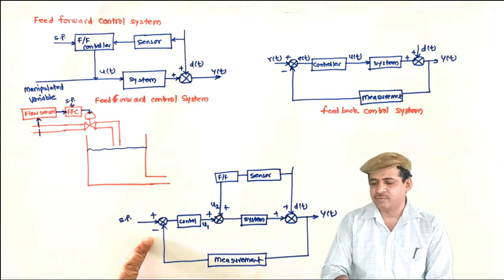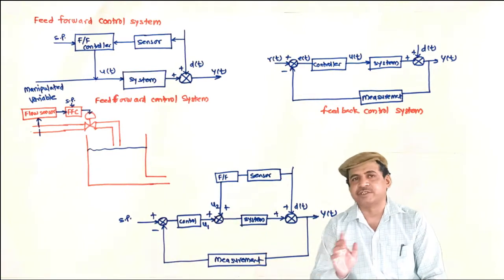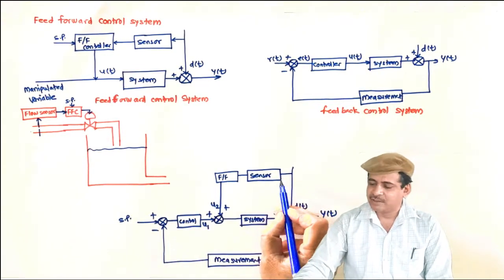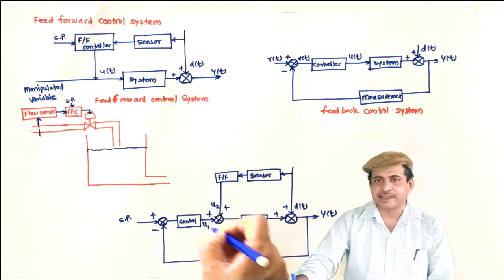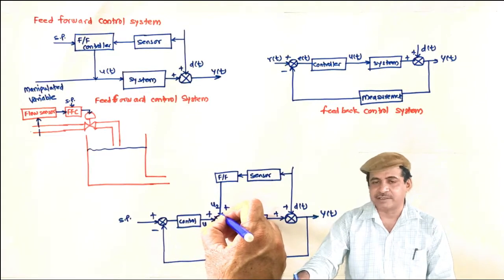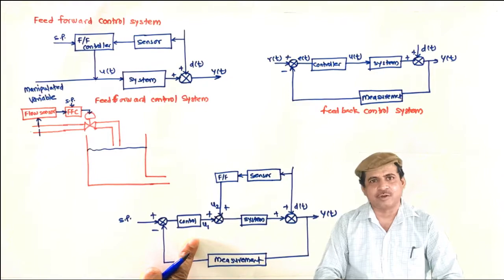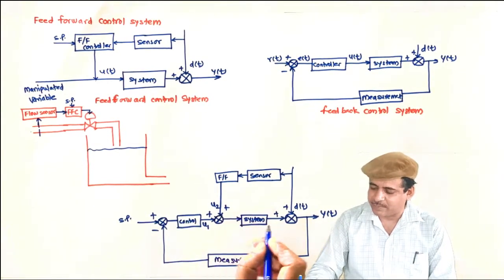Output is compared with the set point, error is generated, control signal U1 is generated, applied to the system. But whenever the disturbance comes, the sensor senses the disturbance, feed forward controller takes the action, adds its control signal here to the normal control signal generated by the feedback control system, and the total signal is applied to the system.